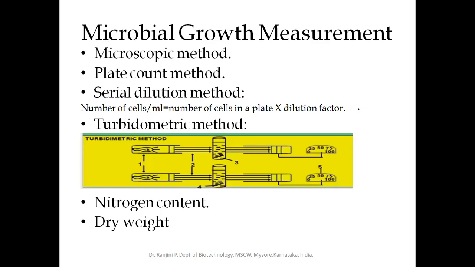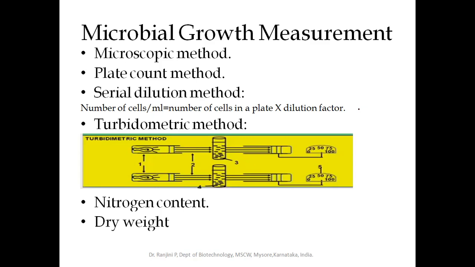Next is the plate count method. Here microorganisms will be grown and then inoculated on the plate. Around 0.1 ml of the suspension, or 10 microliter, 20 microliter, 30 microliter, depending on the concentration, how you have grown the microorganism.